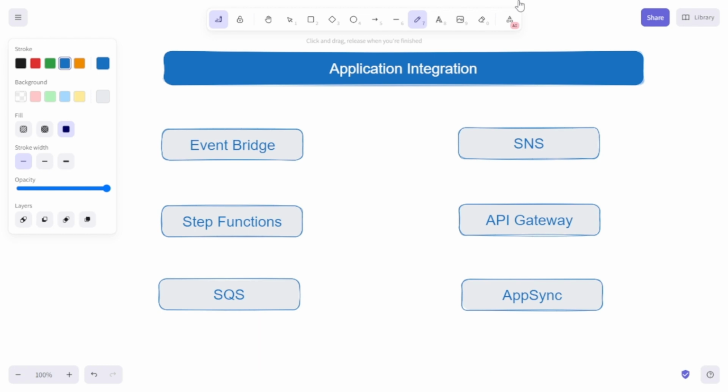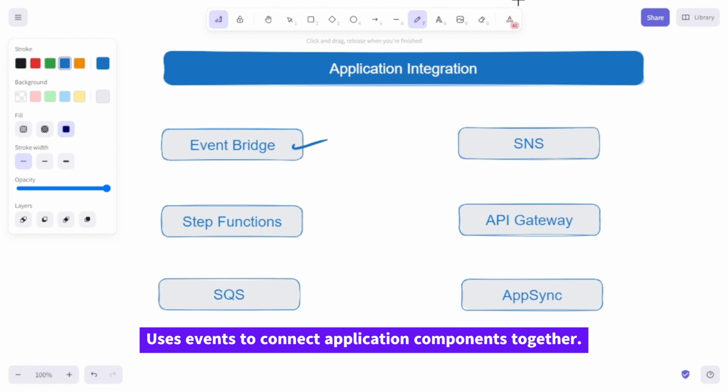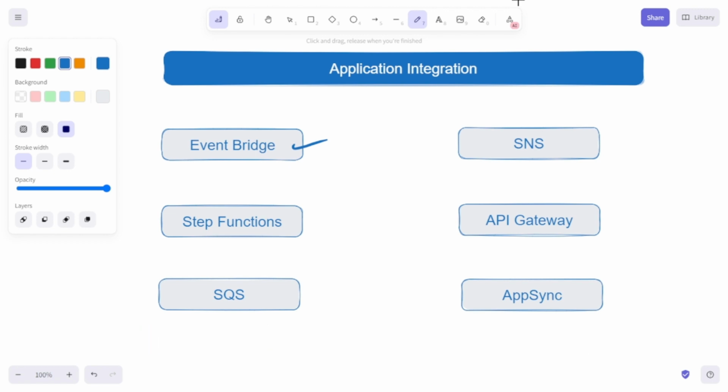So let's start with EventBridge. If I just speak about event-driven architecture, in this style, you build a loosely coupled software system that works together by responding to particular events. With EventBridge, you can route your events from sources such as AWS, third-party software, to consumer applications across your organization. So here you can create some events, and these events can trigger some services. Let's say it can trigger a Lambda function.